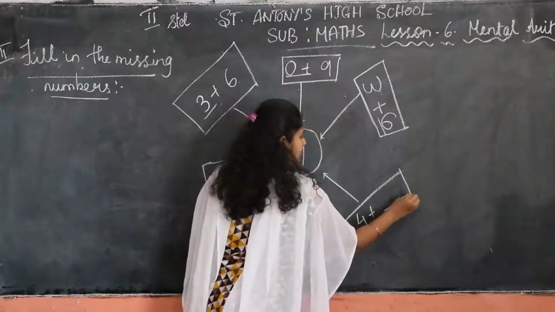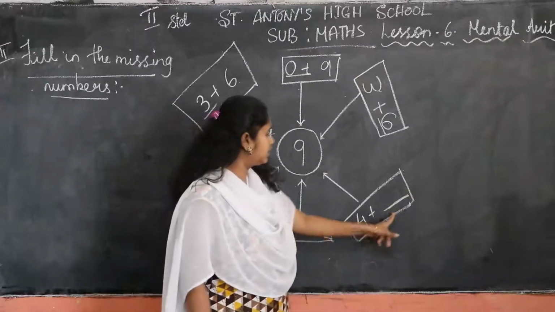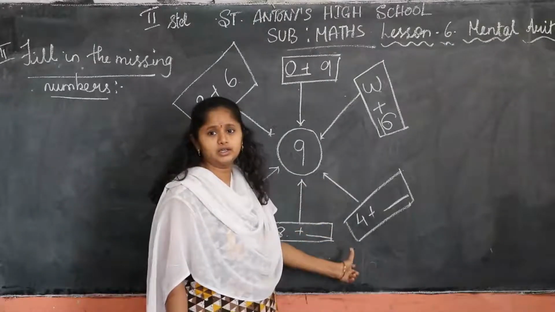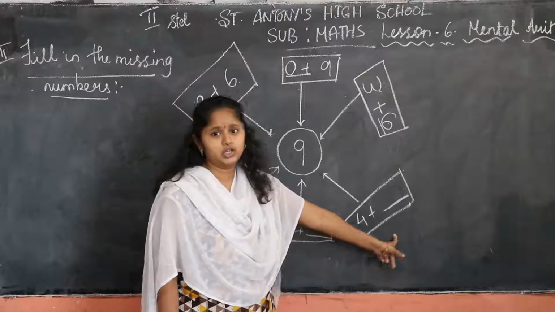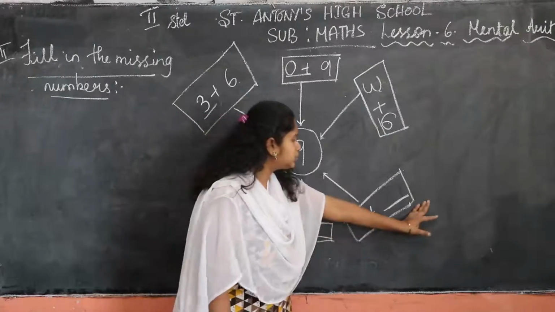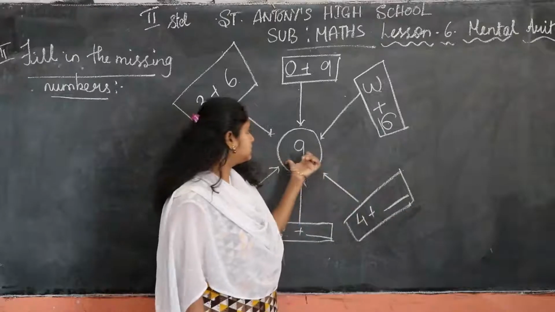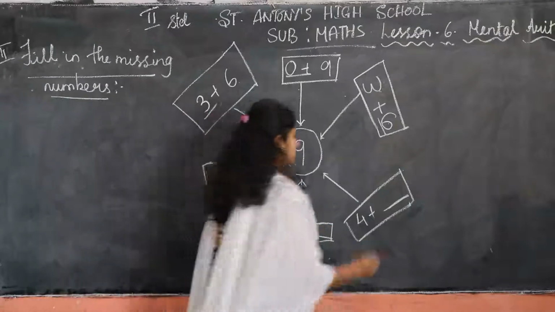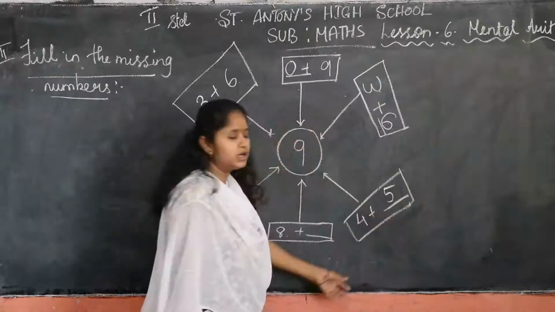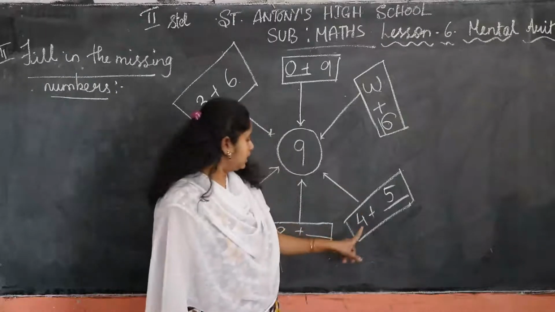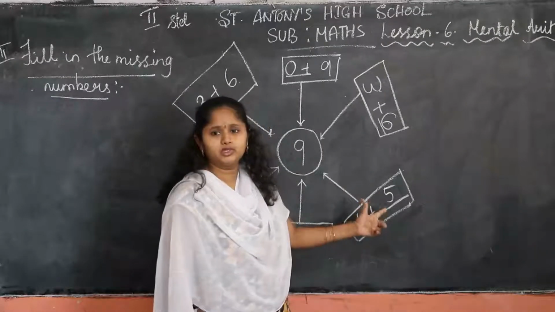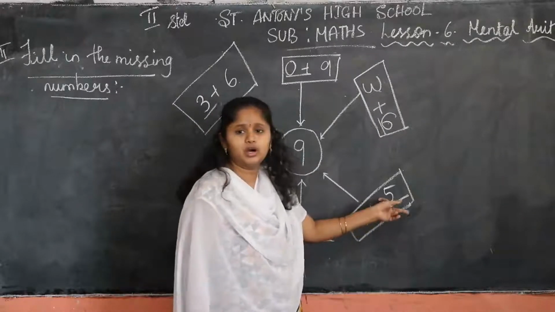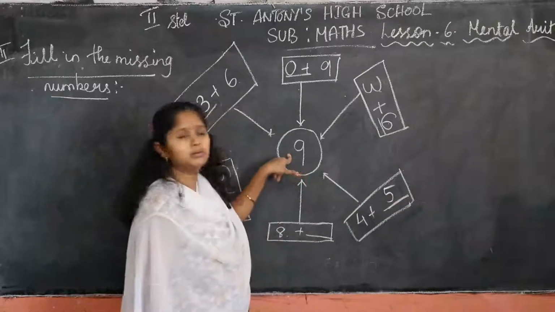Yes? Next, sorry, 4 plus dash. What will you write here? To get this 9, think it. 4 is given and plus dash. Which number, if you add, will you get this 9? Think it. We get 5. Yes? 5, we have done, no? 5 plus 4 is 9. If we write 2, 3 or 4 here, we get a different number. If you add 5 here, we get the number 9.